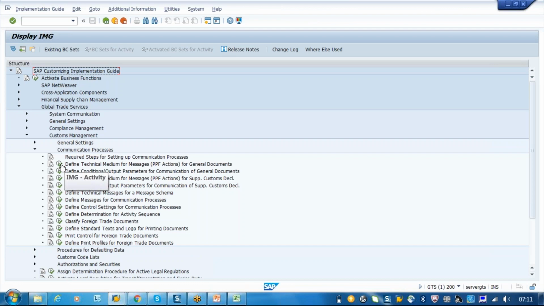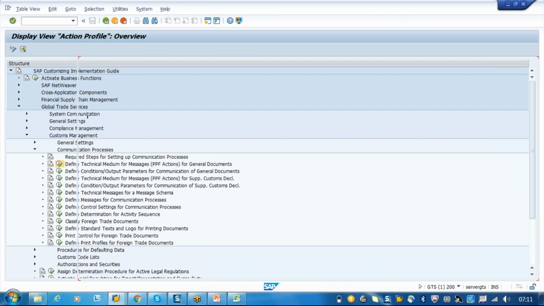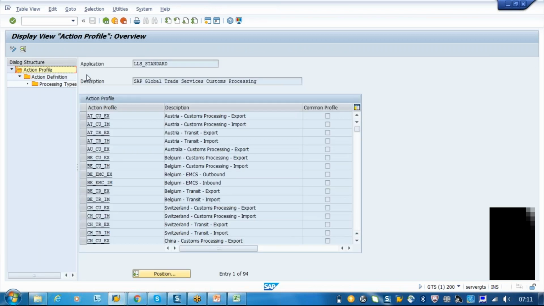So we have the initial messages, how they get triggered to the GTS document. I will tell you. So technical medium for messages using the PPF. Here we have action profiles, action definitions, and processing type. These are all already available action profiles. It is not required for us to create anything new.